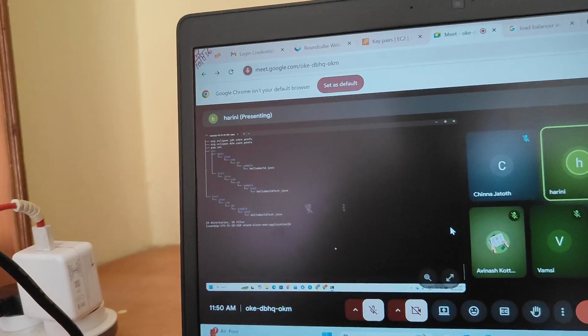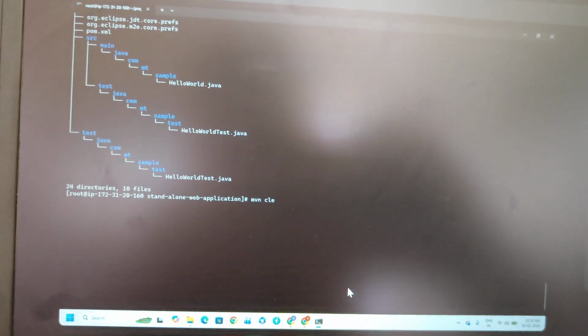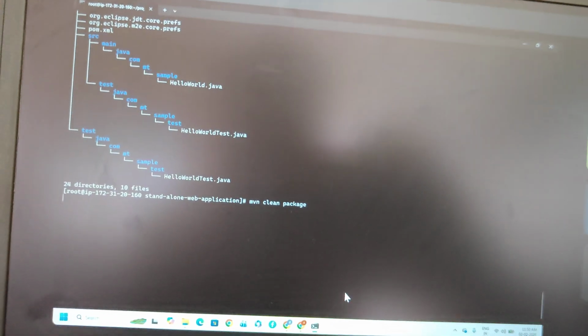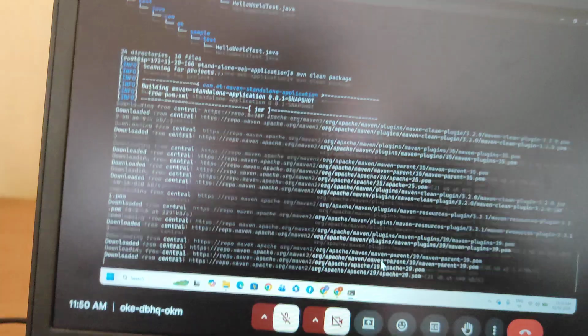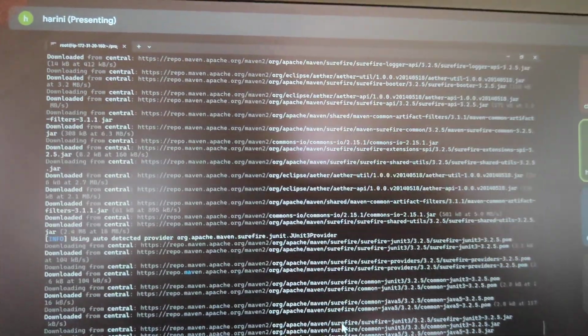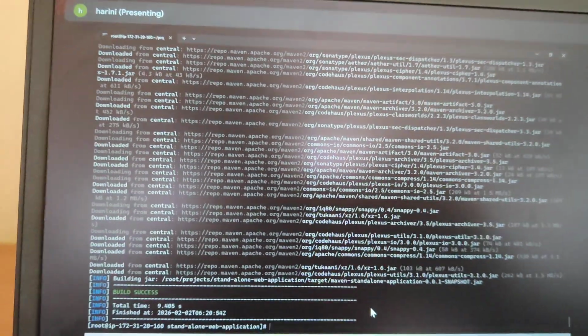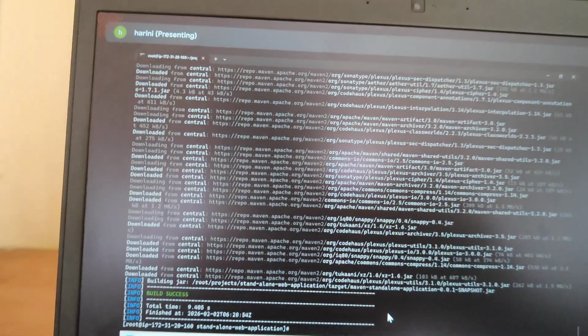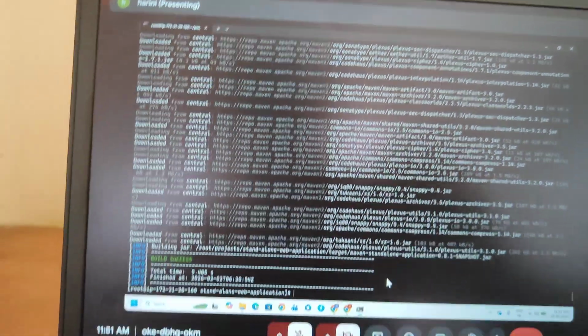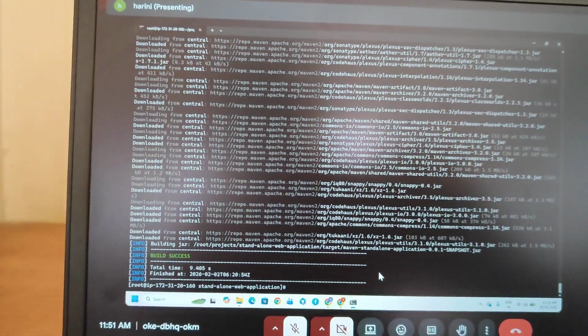Now I want to build this application. So how to build it? Using a command. Maven commands are used for build purposes: mvn clean package. Now I want to use it. See, observe. If there are any code issues, the build will fail. Otherwise the build is successfully done. Okay, the code is successfully built. Otherwise you can face issues.